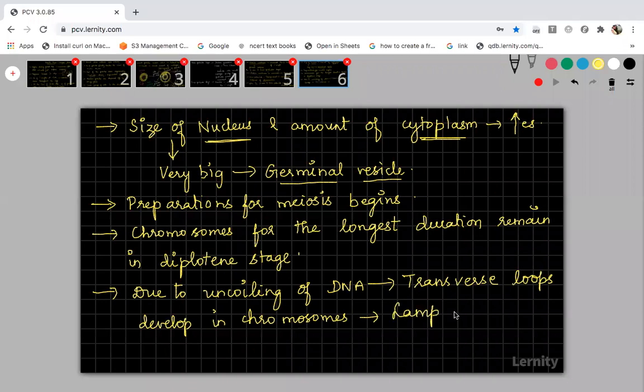You would have studied about Lampbrush chromosomes in the cell lesson. These are said to be gigantic chromosomes, Lampbrush chromosomes and polytene chromosomes. Do you remember? So those Lampbrush chromosomes will develop during this period because of the formation of transverse loops due to uncoiling of DNA.